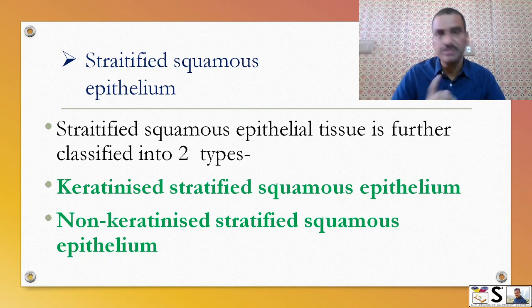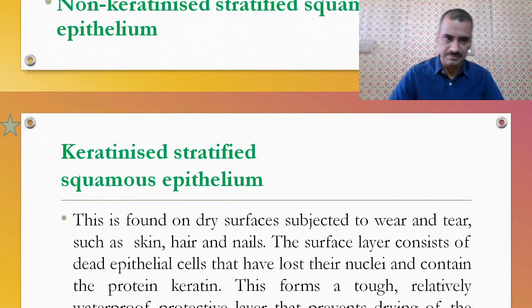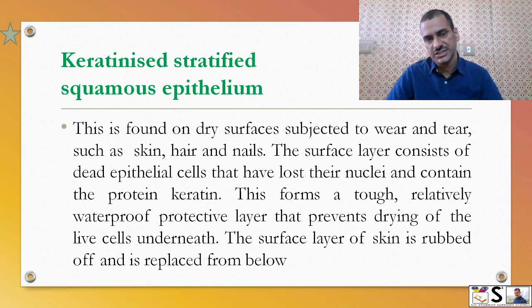This stratified squamous epithelium is again divided into two types: keratinized stratified squamous epithelium and non-keratinized stratified squamous epithelium. Keratinized means there is keratin formation, a protein that is tough. This is found on dry surfaces subjected to wear and tear such as skin, hair and nails.